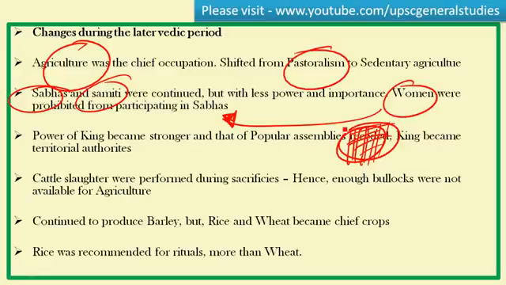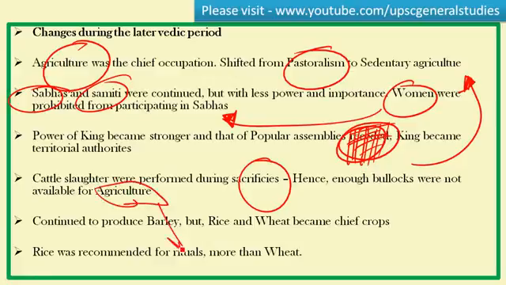So the king became a territorial authority, because they practiced settled agriculture. The territory became important, not the cattle. In this period, cattle slaughter was performed during the sacrifices by the Hindus. Hence enough bullocks were not available for agriculture. This was one of the reasons for the emergence of Buddhism, which professed the protection of cow wealth for the prosperity of agriculture and the people, after the completion of the later Vedic period.